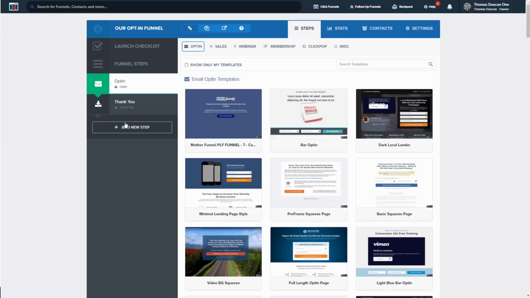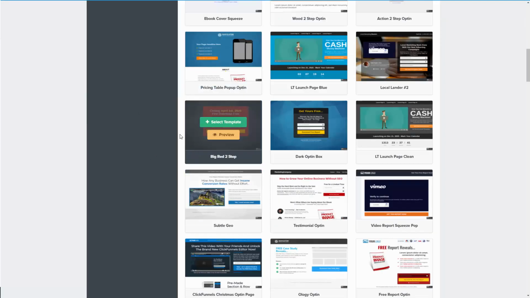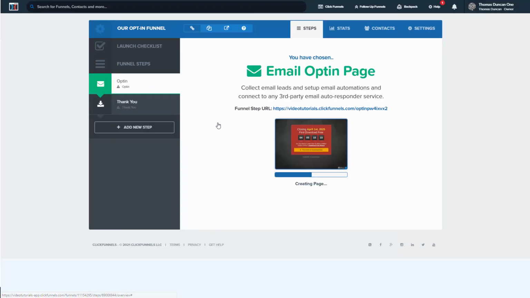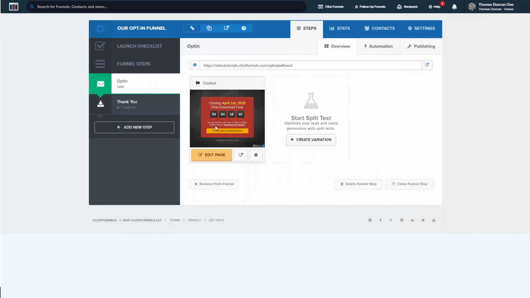And you'll then have templates available for you to use in order to collect emails. You will select a specific template. Inside of the template designed to collect emails, there are two steps that you will need to customize. There is the opt-in page as well as the thank you page.